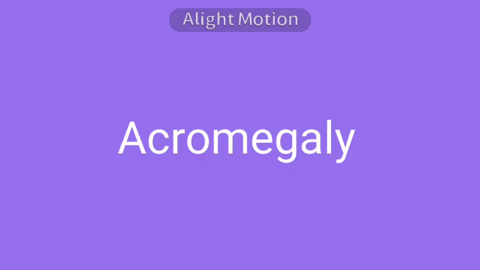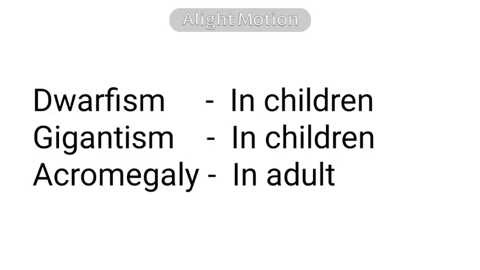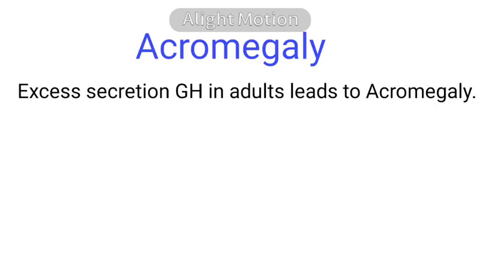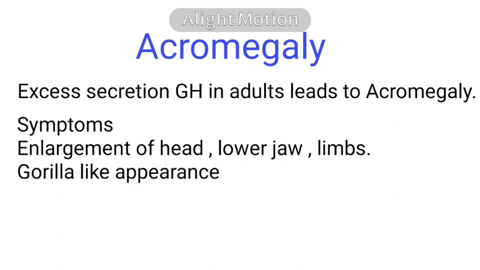The next disorder we are going to see is acromegaly. Unlike the previous disorders, dwarfism and gigantism, which are seen in children, acromegaly is seen in adults. Excess secretion of growth hormone in adults may lead to abnormal enlargement of head, face, hands and feet. A person affected by acromegaly will have a gorilla-like appearance.